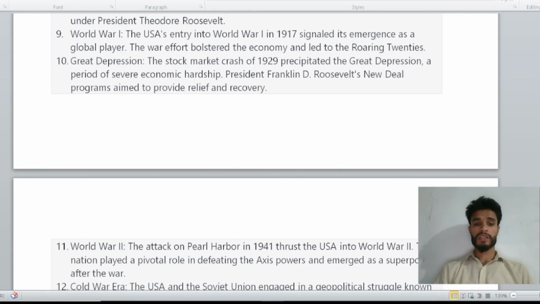World War II. The attack on Pearl Harbor in 1941 thrust the USA into World War II. The nation played a pivotal role in defeating the Axis powers and emerged as a superpower after the war.